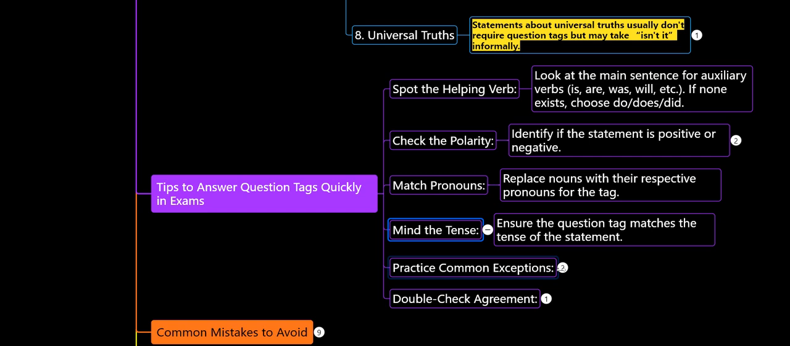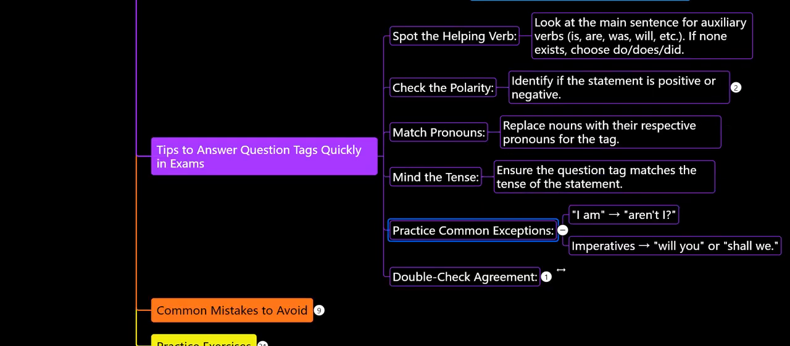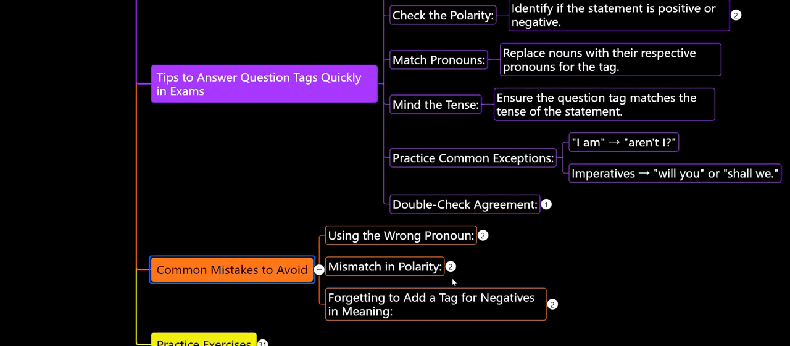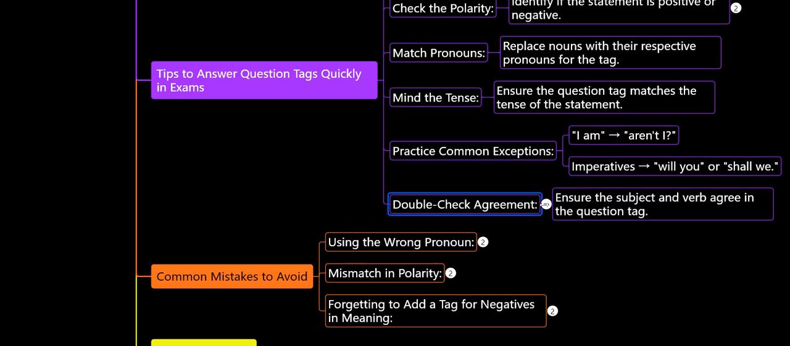And after that, practice common exceptions. That means "I am" and imperatives. These follow their common exceptions, so you need to identify them. And at the same time, avoid common mistakes. Another tip you can follow is to double check the agreement. Ensure that the subject and verb agreement is perfect, right?